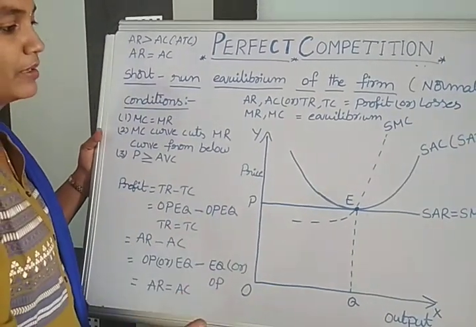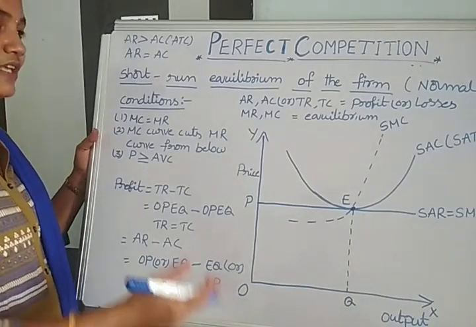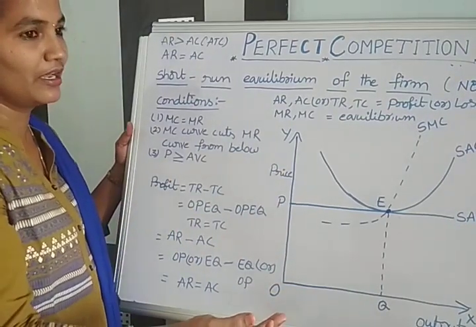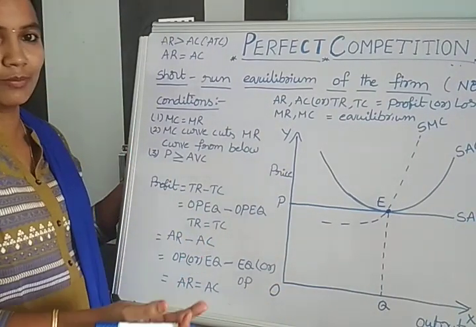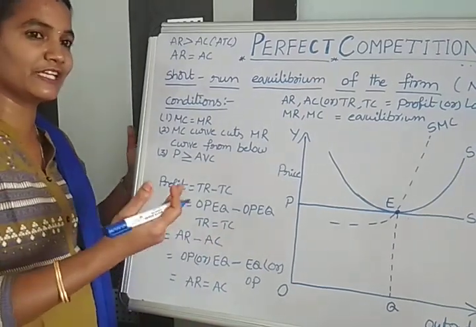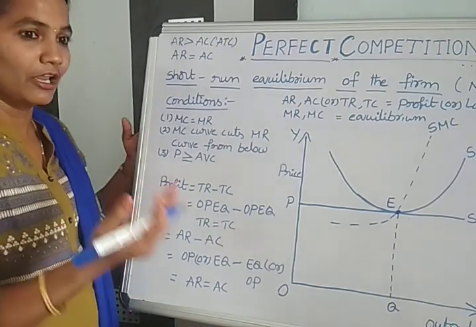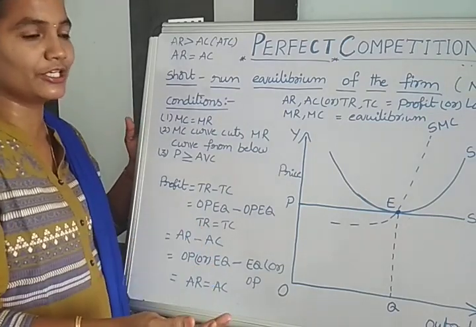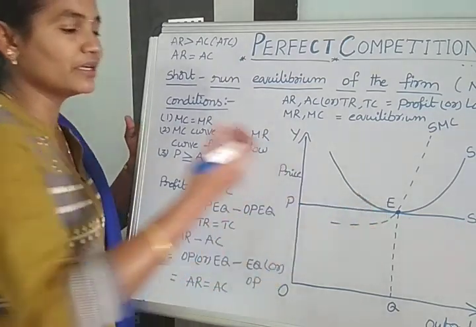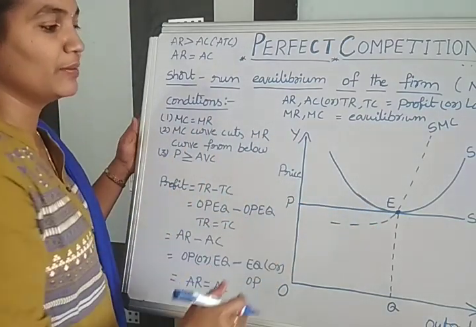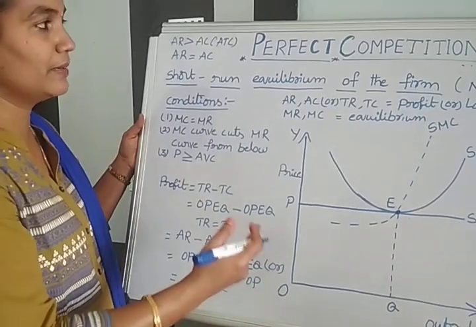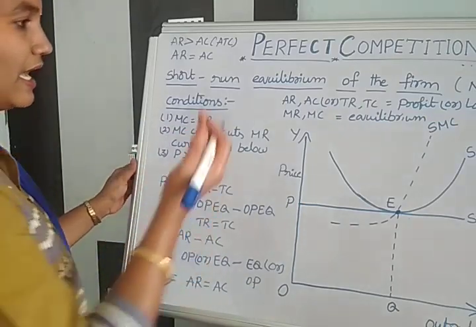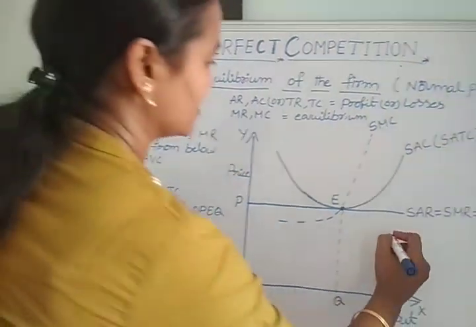If they are getting normal profits, they are not going to stop production, and they will not increase production either. If they are getting abnormal profits, it will attract new firms. If losses occur, then existing firms will be discouraged and exit the industry. But there are no such disturbances when firms get normal profits under perfect competition in the short term.